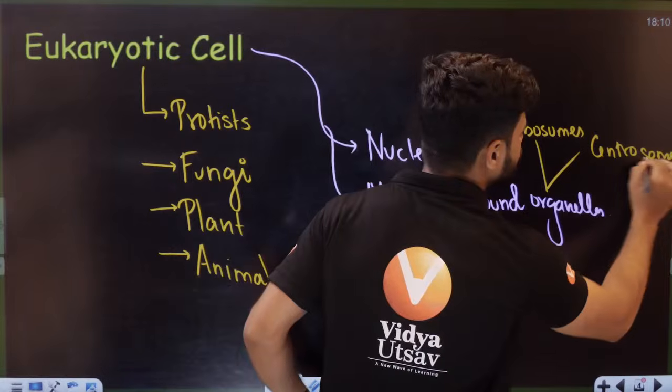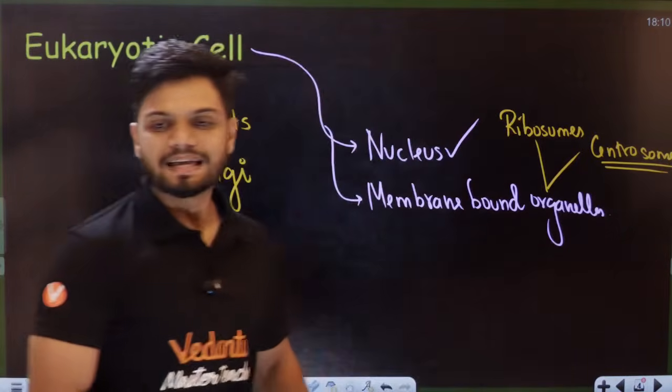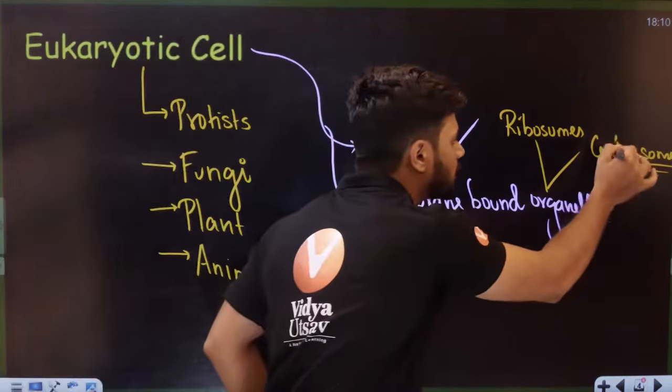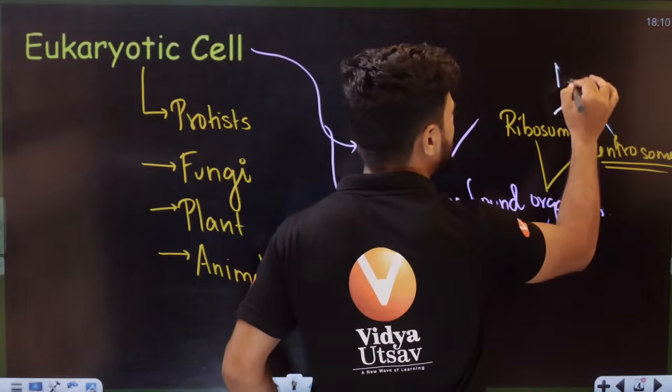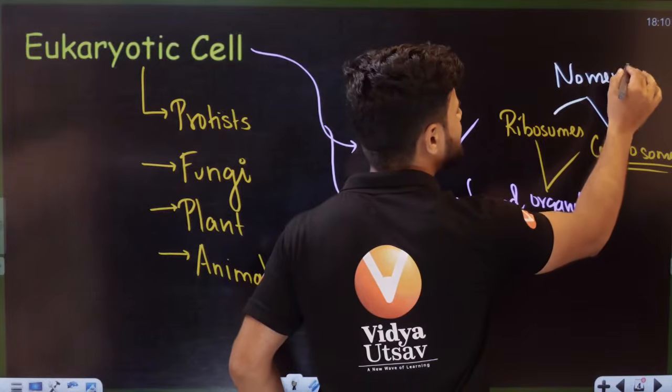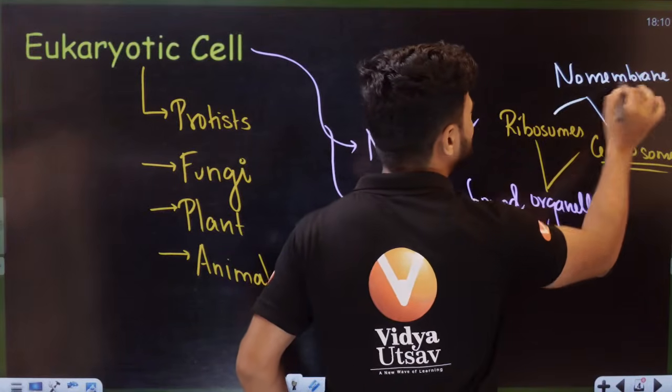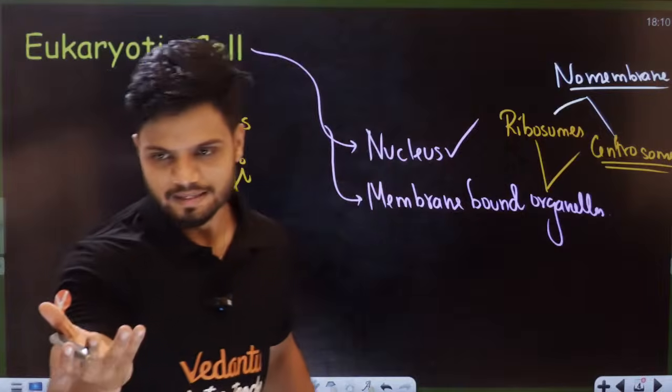Centrosomes. Now these two organelles, students, centrosomes and ribosomes, do not have any membrane. They do not have any membrane. So please remember this exception. Sometimes, somewhere, in some way in your life, they might ask you in an examination, students.